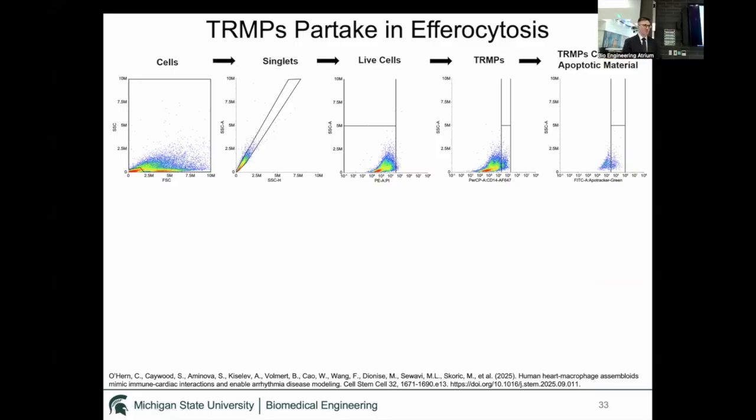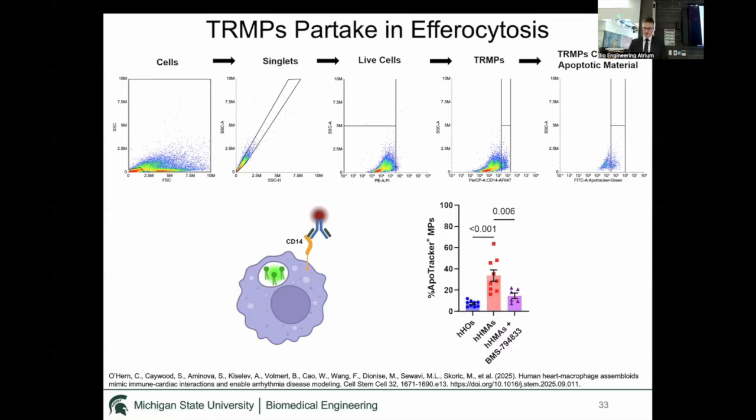Efferocytosis is a fancy word for immune cells gobbling up dead cells or cell debris within the tissue they reside in. To do this, we did a flow cytometry assay where we gated for live tissue-resident macrophages and looked for the staining of Apotracker Green, which is a dye that stains phosphatidylserine, which is exposed on the outer membrane of cells that are undergoing apoptosis or regulated cell death. So we gated for macrophages that contain this material, because if they contain the material, that means they engulfed them.